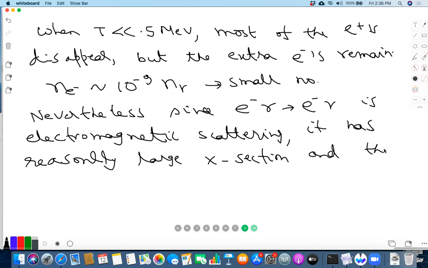And the photons can be kept in thermal equilibrium by this scattering.